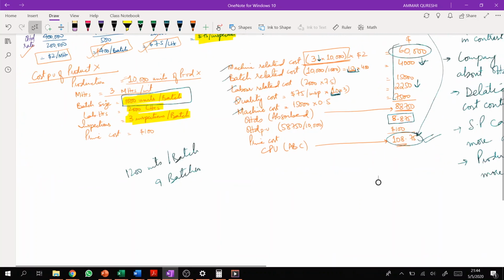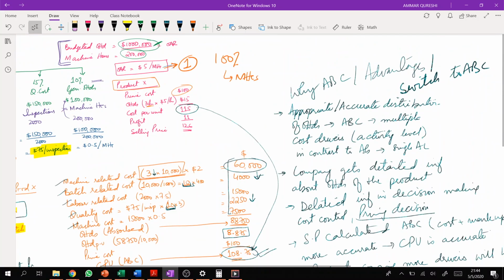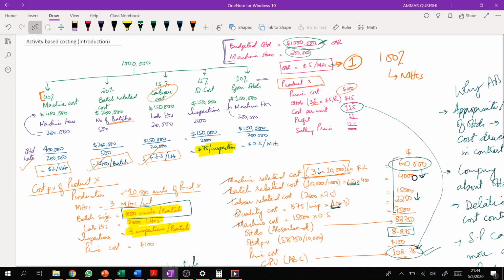Now there is one more question, but before proceeding, let me try to identify one thing here. See, what we did till now is, we first split total overheads into multiple groups, right? These groups are called cost pools. If the question says that the company is having three cost pools, that means the examiner is telling you that the company is having three multiple groups of the overheads, right?